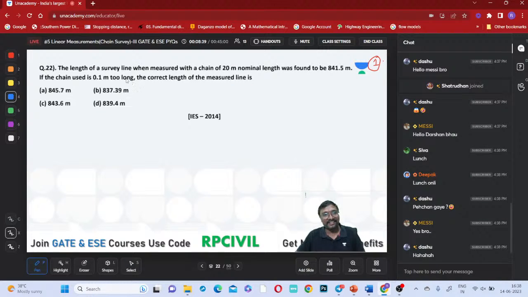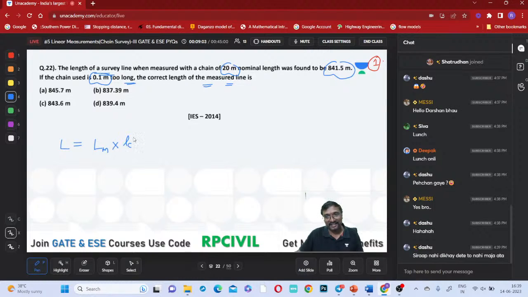So what is it you can say here? The length of a survey line when measured with a chain of 20 meter nominal length was found to be 841.5 meters. If the chain used is 0.1 meters too long, then the correct length measured is, right? It will be more than this 841, right? So now tell me, what is the correct length? L measured into which one? This L C dash, divided by which one? L C dash divided by this L C, right?